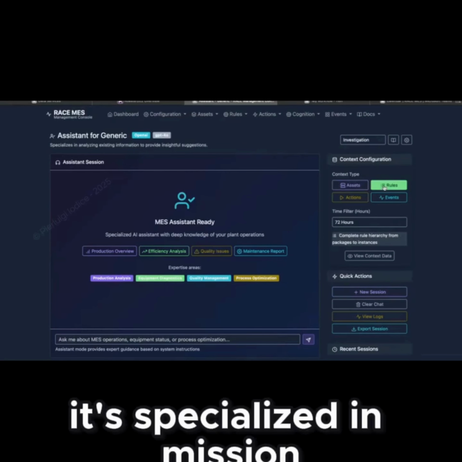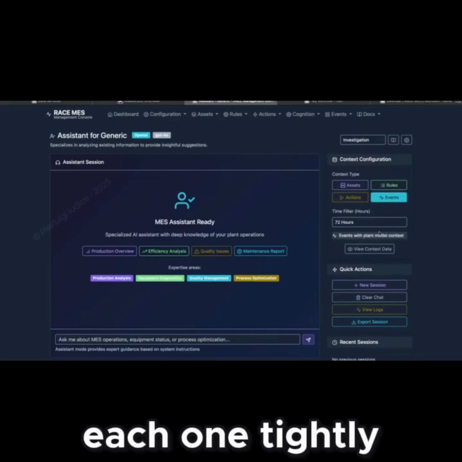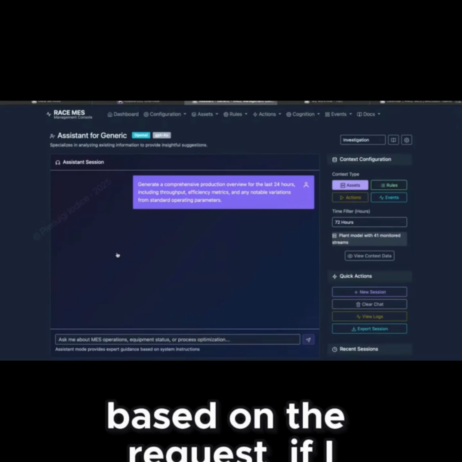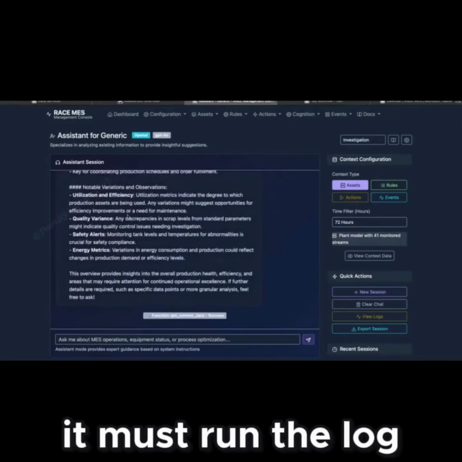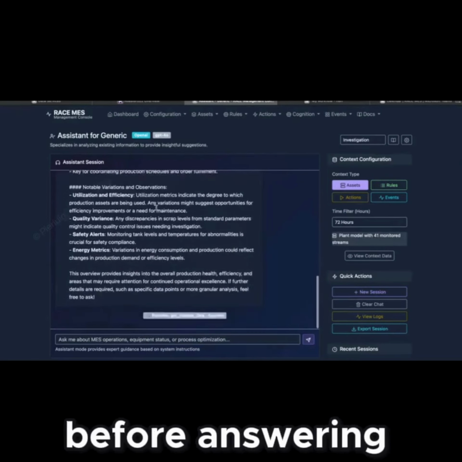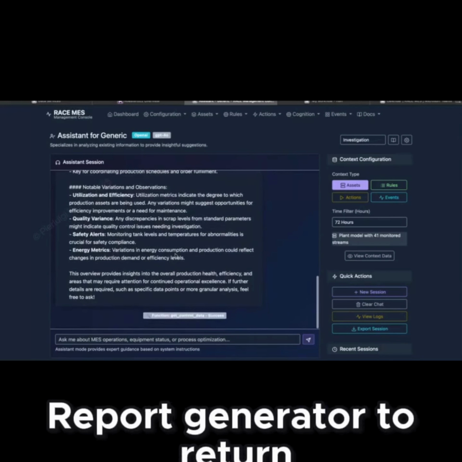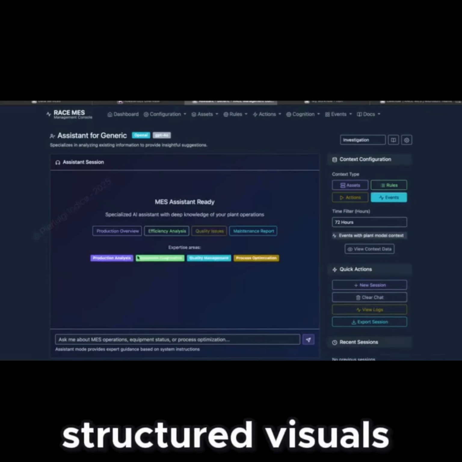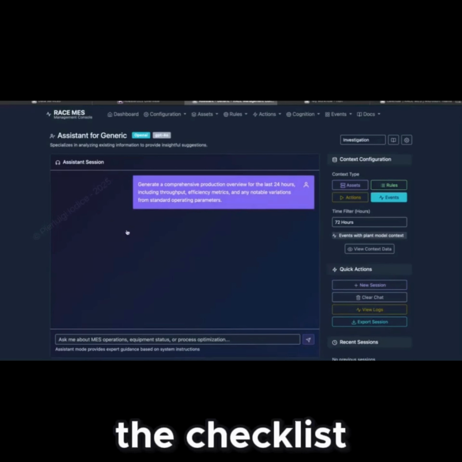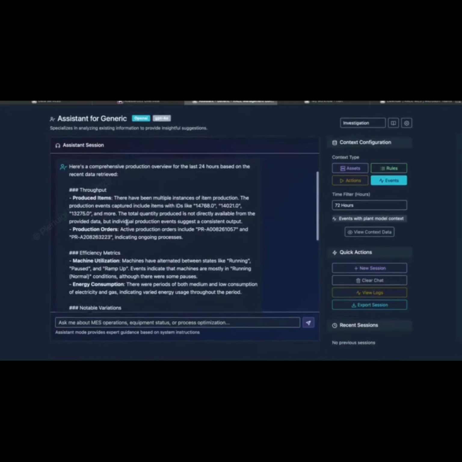It's specialized and mission-oriented. I can spin up as many assistants as I need and scope each one tightly, to a specific equipment, a process area, or even a safety scenario. If I ask for an investigation, it must run the log inspector, correlate recent events, and check rule executions before answering. If I ask for a report, it must use the charting report generator to return structured visuals, not free-form text. For safety workflows, it can be required to run the checklist and notification tools before it considers the task done.